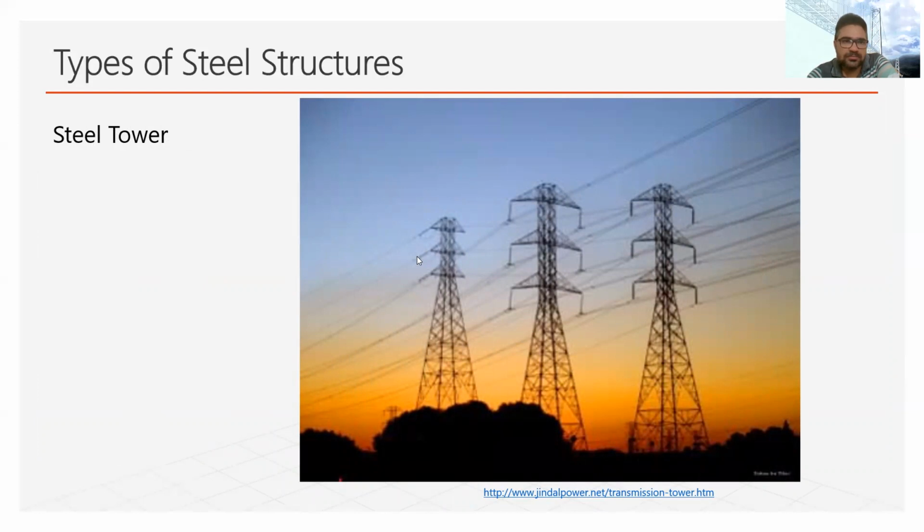Steel structures comprise towers also. Now towers may be of different types, such as lightning tower or power transmission tower. Like in this case, I have shown the diagram, power transmission tower, or tower for radar, or tower for communication satellites. So there may be different types of towers which can be made using steel. Most of these towers are made of steel angles and tube sections. Now, they are bolted at site only.